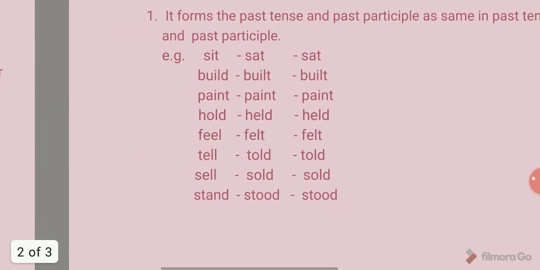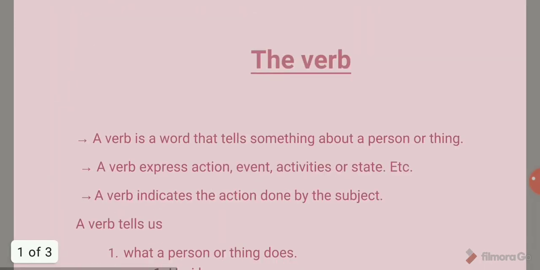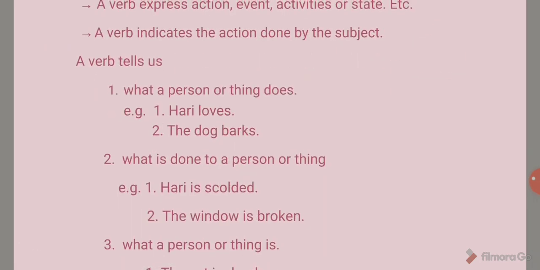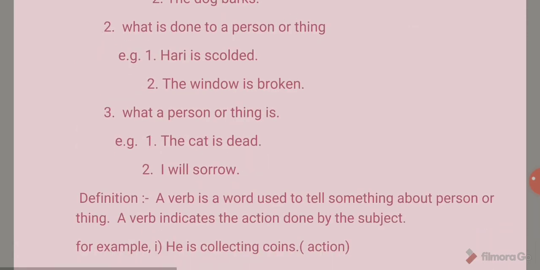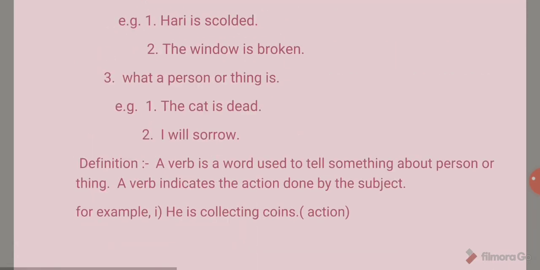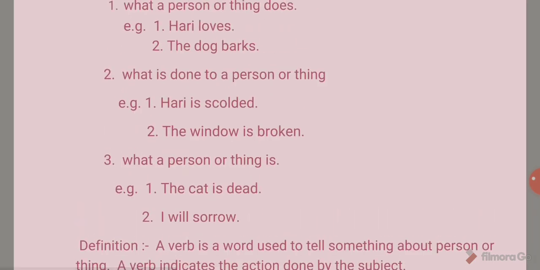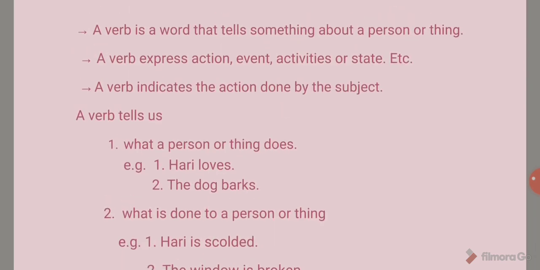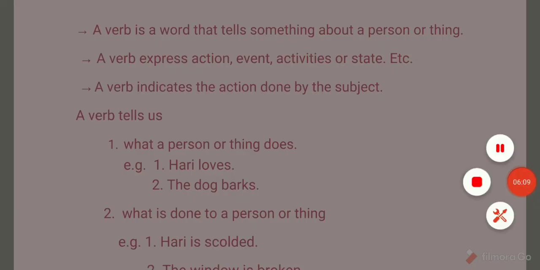So we can easily identify regular verbs and irregular verbs. Irregular verbs are verbs which do not take the suffix ed while changing, and regular verbs take the suffix ed while changing from the base form to past tense and past participle.